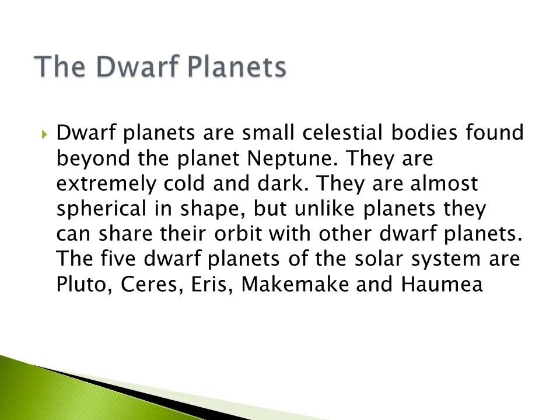The dwarf planets are small celestial bodies found near the planet Neptune. They are extremely cold and dark. They are almost spherical in shape, but unlike planets, they cannot clear their orbit of other bodies. The 5 dwarf planets of the solar system are Pluto, Ceres, Eris, Makemake, and Haumea.